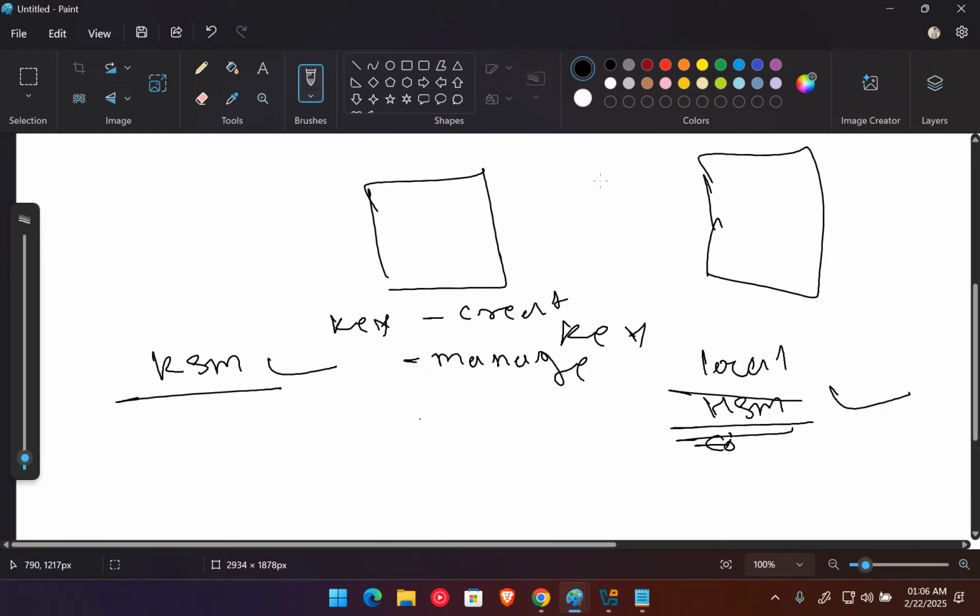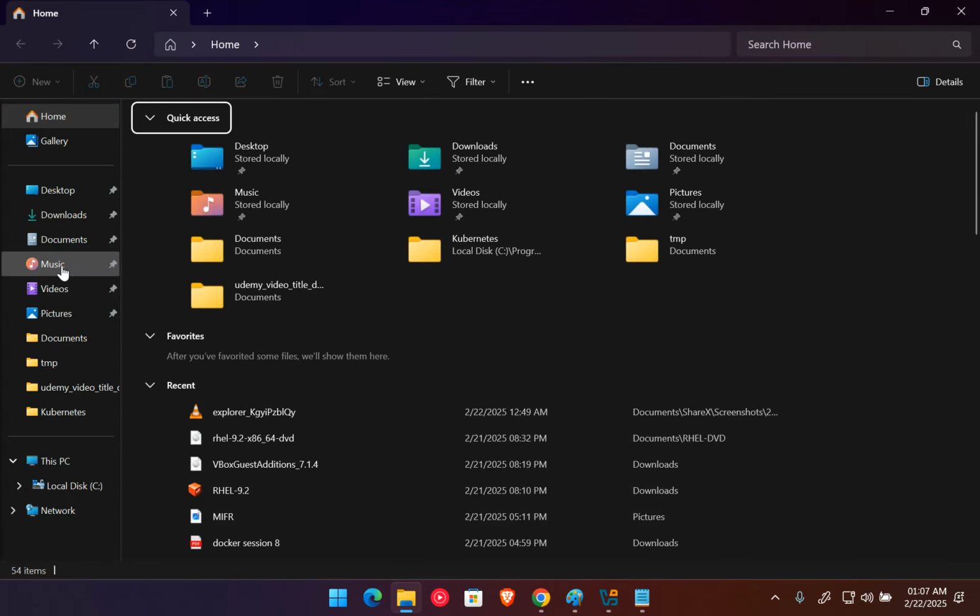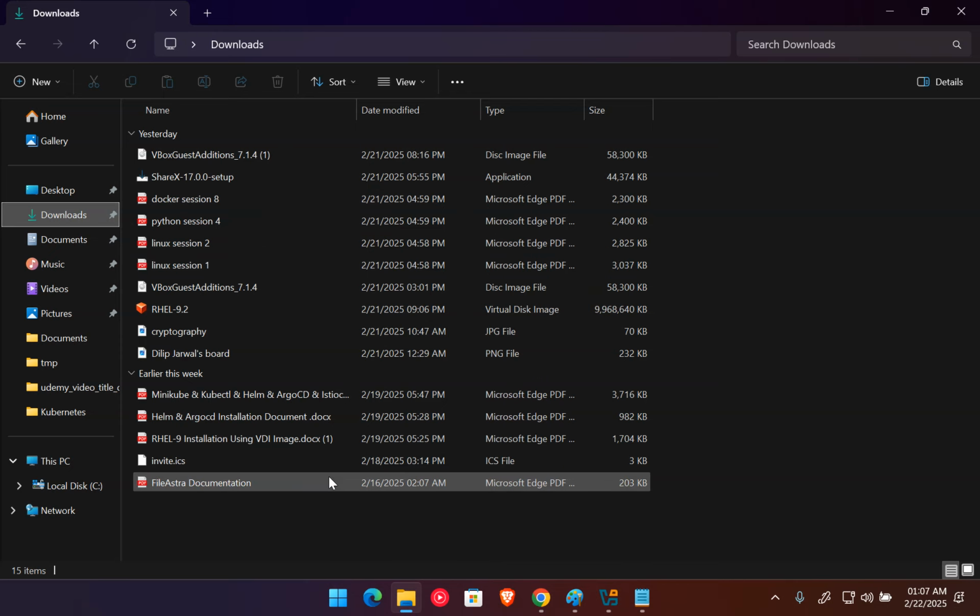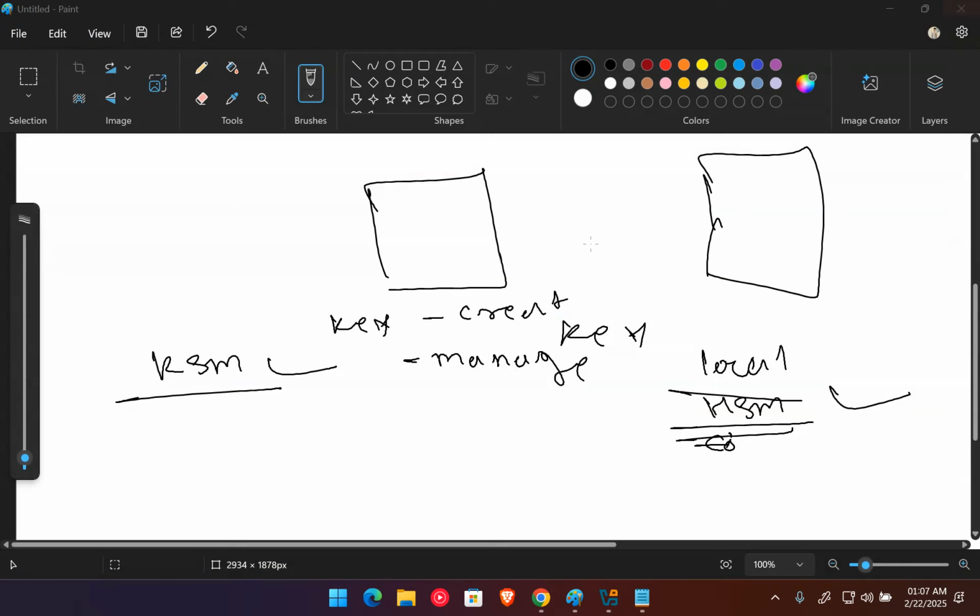Okay, it does not matter where your data is. I want to encrypt a file in my operating system, like a text file or any kind of file, so I can directly encrypt it using the keys which are stored in my AWS KMS service. This is the one service they provide you.